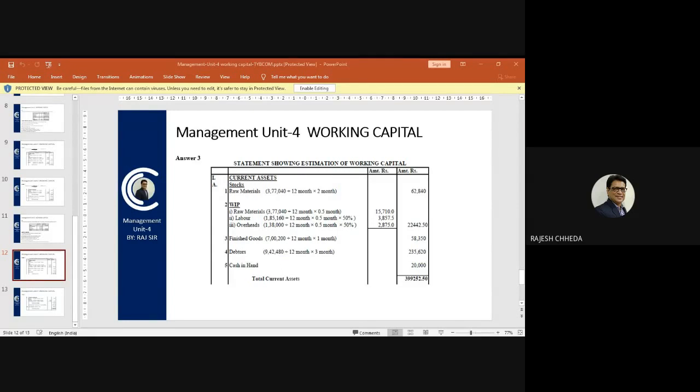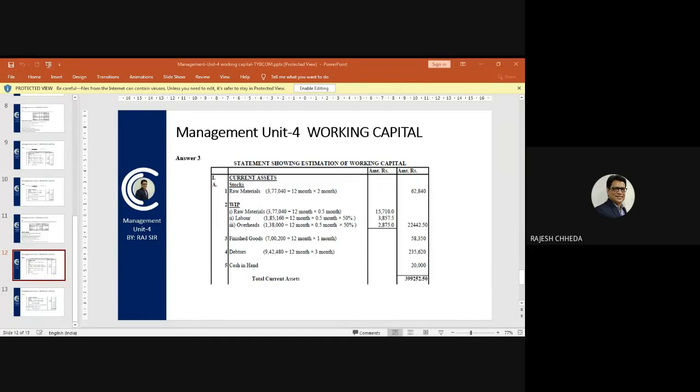And here the entire raw material will go into the production process. So 15,710. Then labor is 1,85,160 divided by 12 multiplied by half.